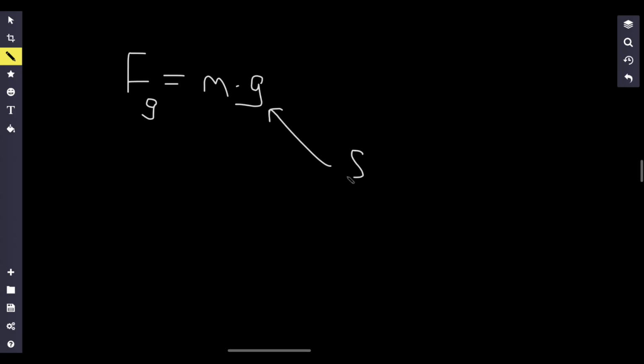Last thing before we get into practice problems, just one more thing that you gotta know about. We know that the force of gravity acting on an object is going to be equal to mass times the acceleration due to gravity. And this is assuming that we're close to the surface of Earth. So this is for the surface of Earth, right?